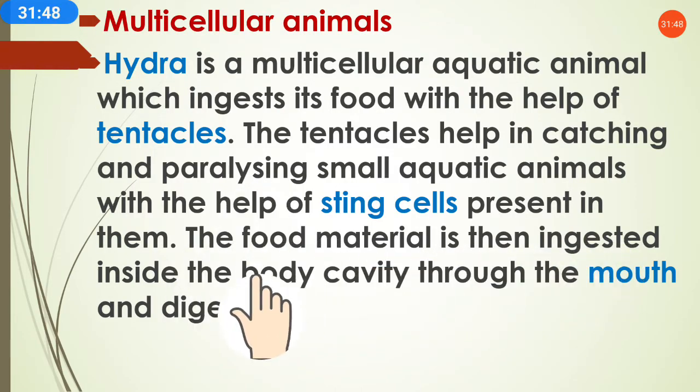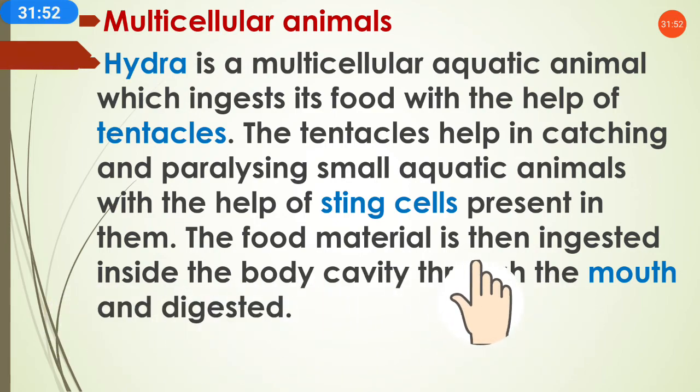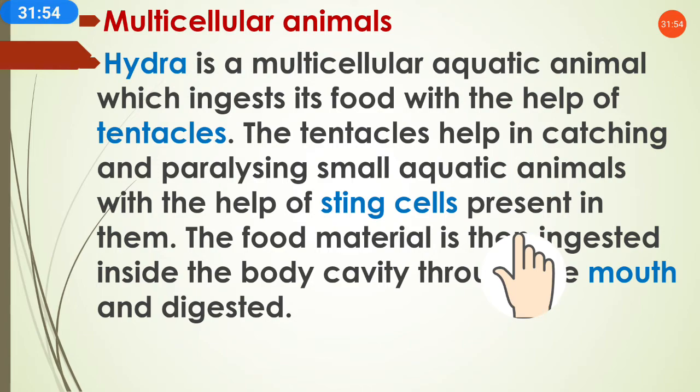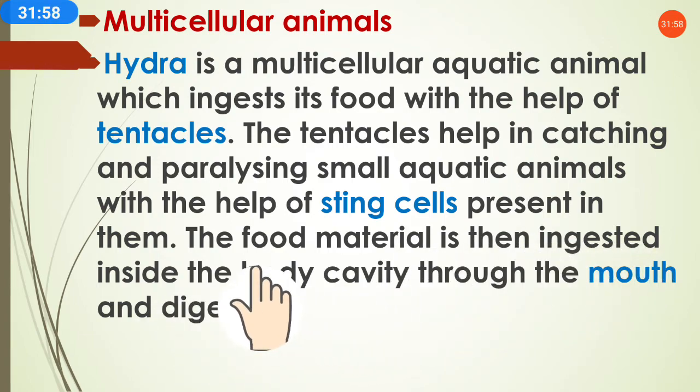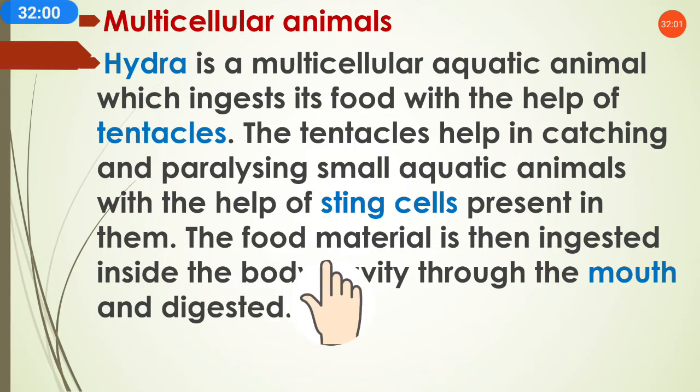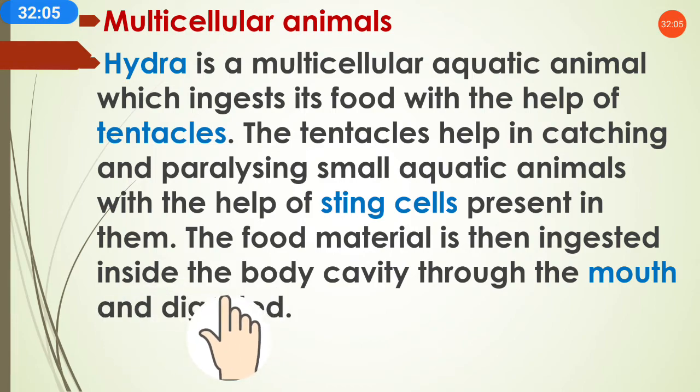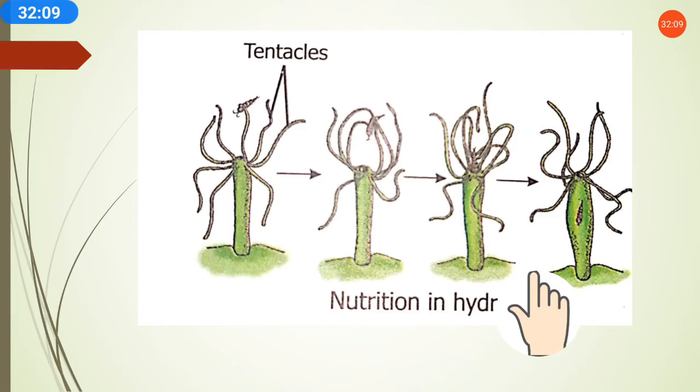The food material is then taken inside the body cavity through the mouth and digested. Once the food has been taken in through the tentacles of the Hydra, this food material will be digested in the body.